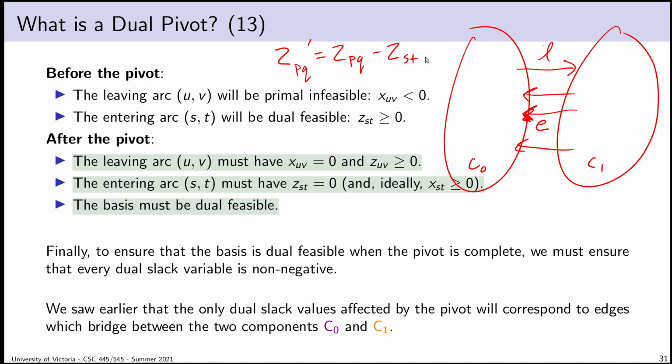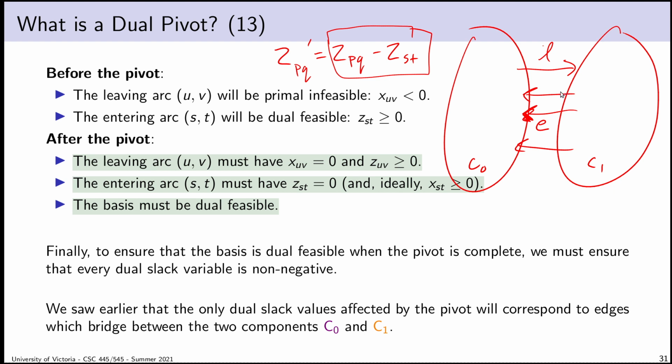ZPQ minus ZST. If my entering arc points in the opposite direction of PQ, the new value of ZPQ will be this. Maybe it's clear all of the arcs that point in the opposite direction are not in jeopardy of going negative. Their dual slack value will never go negative as a result of this. So the only arcs I'm concerned about are the arcs that point in the same direction as my entering arc. Just to be clear, the same direction as the entering arc, not the leaving arc. Any arc that points in the same direction as my entering arc will get adjusted like this, which means I have to choose my entering arc carefully to make sure that this can never go negative.